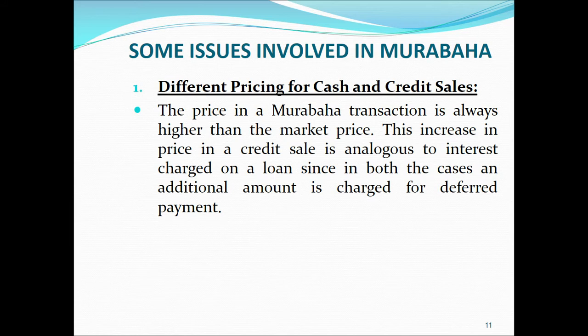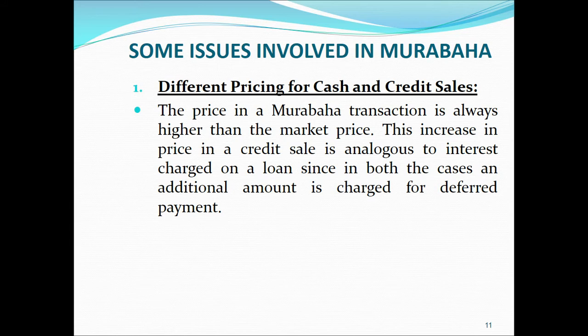If that asset is acquired from the Islamic Bank through Murabaha, the Islamic Bank will charge markup on it. So if the client wants to pay within 6 months, the markup will be a little less, say 5%. If the client wants to pay the whole price in 12 months, then the markup will be higher, say 8%. So something which is similar to an interest-based loan.